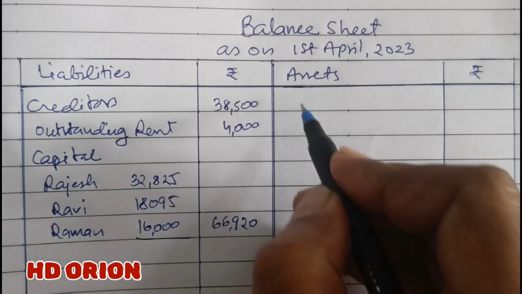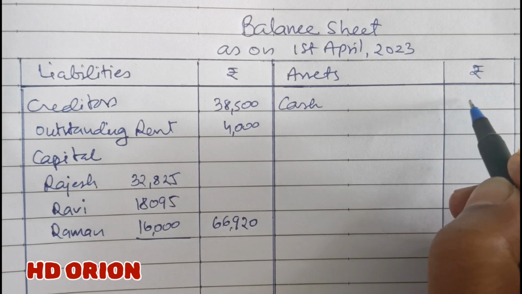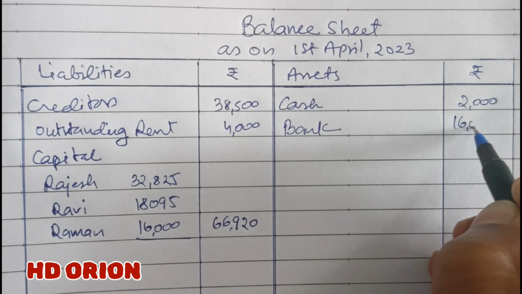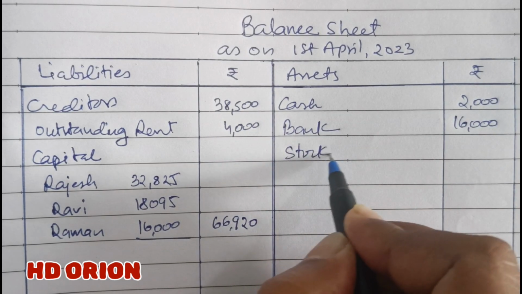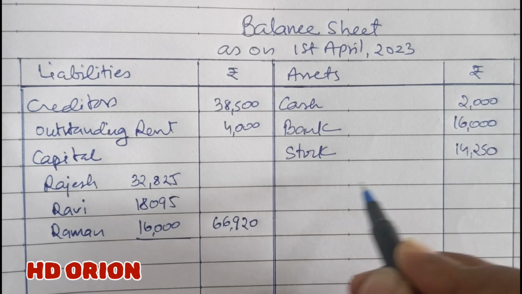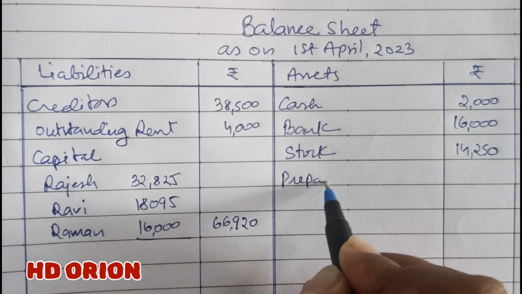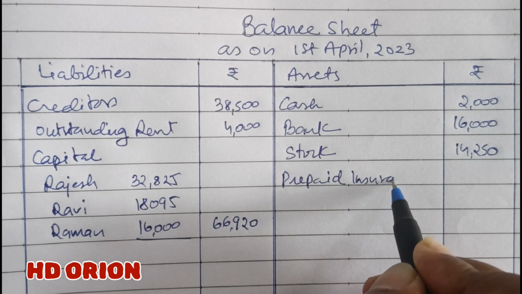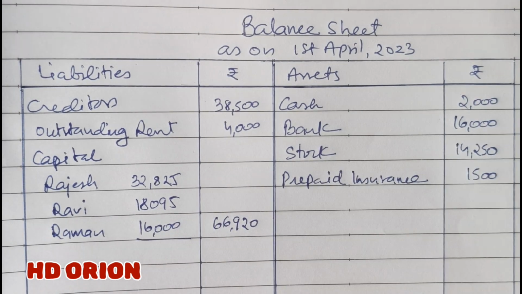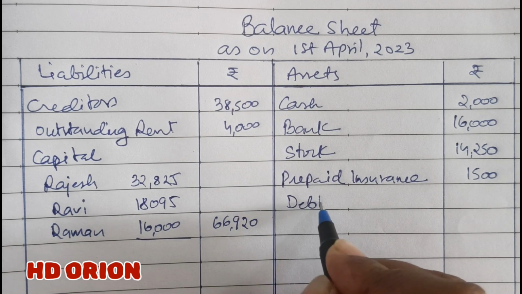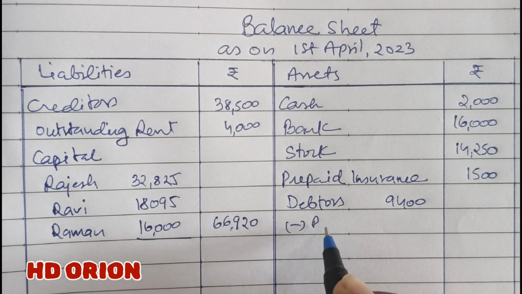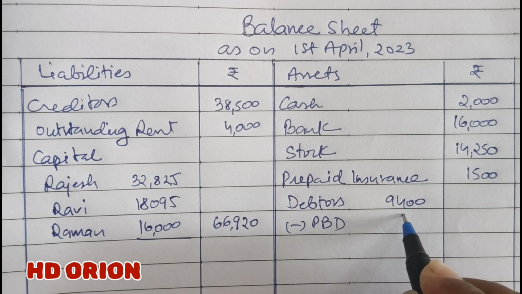Grand total of which is rupees 66,920. And to the asset side, we have got cash rupees 2,000, bank rupees 16,000, stock 15,000 less 5% is 14,250. Then prepaid insurance, no change, that is 1,500 rupees. Then debtors of rupees 9,400, and there is a provision for bad debts of rupees 500.